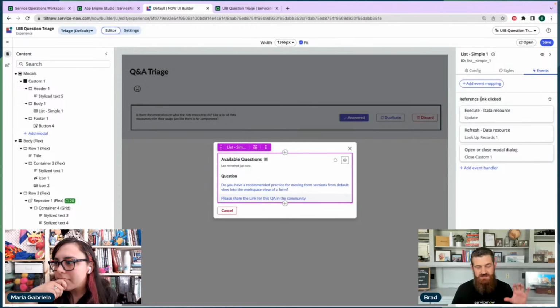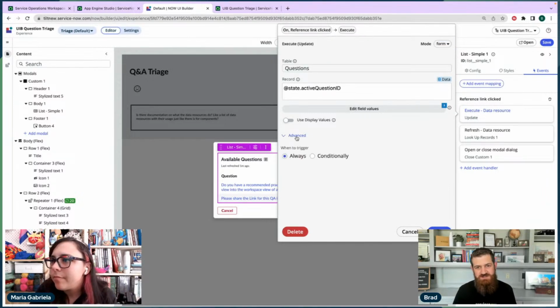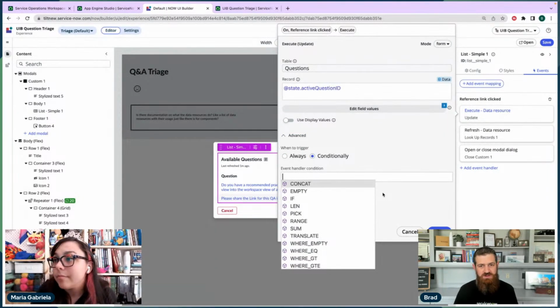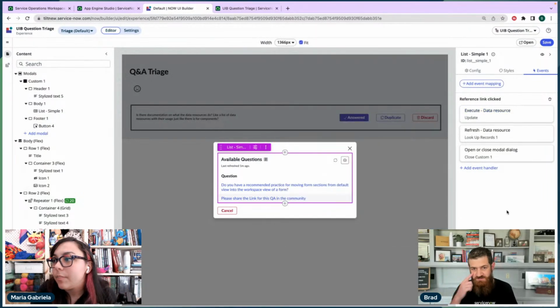So that could be the actual record. It could be a reference field somewhere. And so one of the cool things that you can do with this type of event, where it's an event that kind of handles different use cases, is you can use the advanced key here, and you could put a formula in here to tell it when you want that event handler to fire.